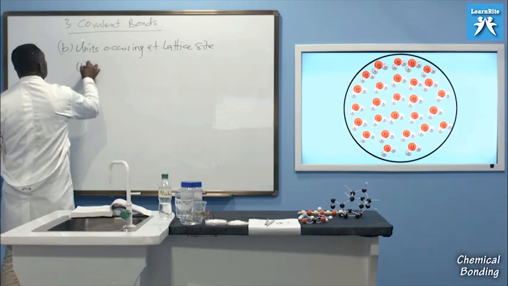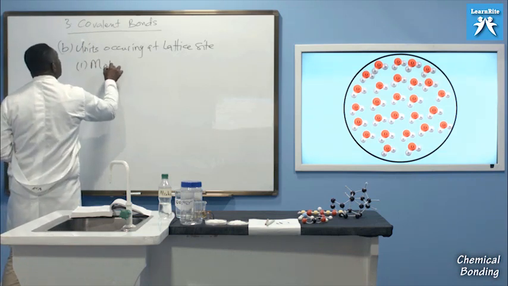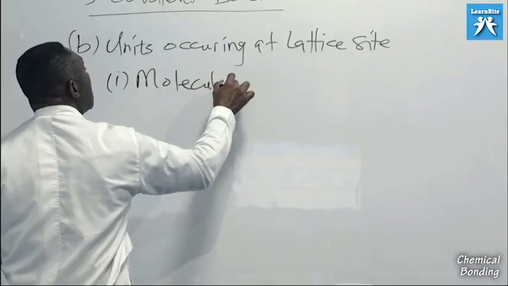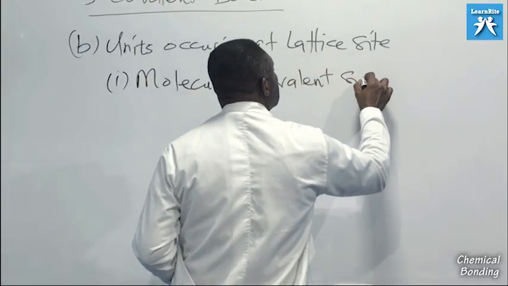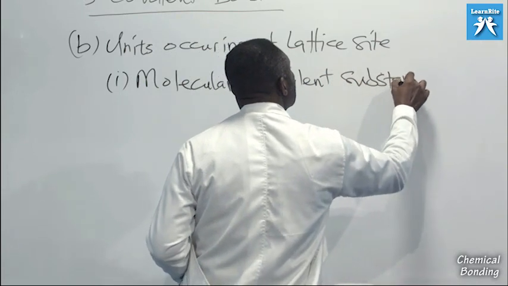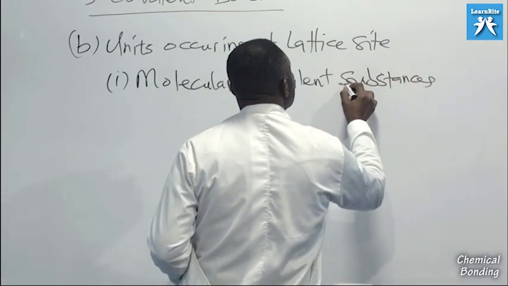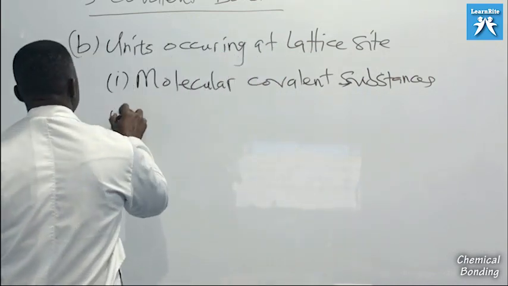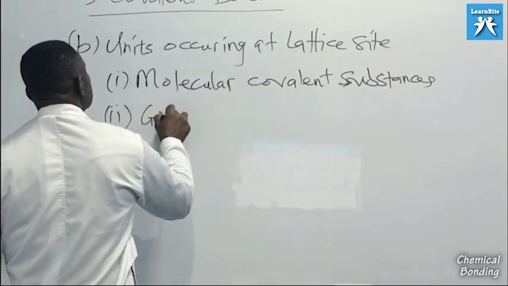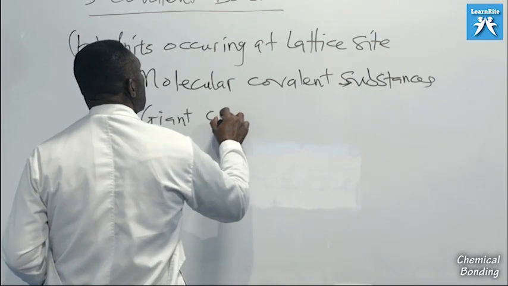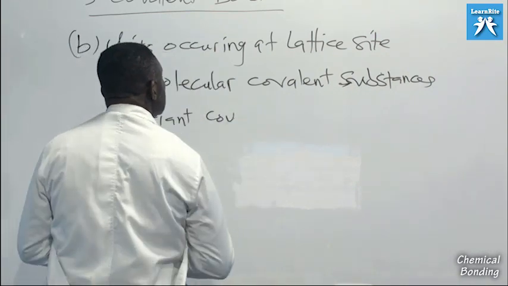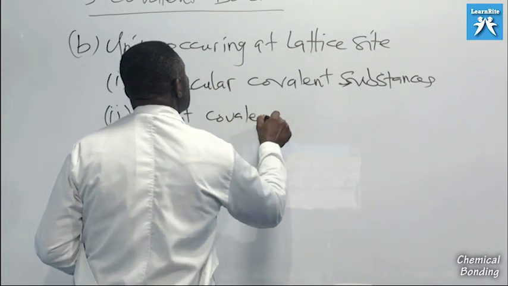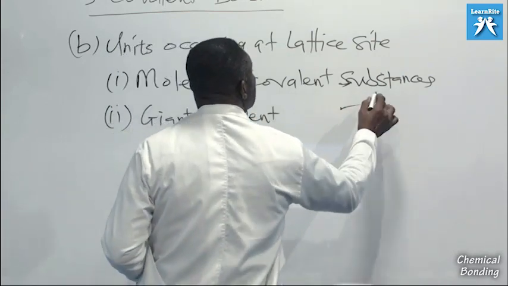We have I, molecular covalent substances, and then II, we have giant covalent substances.